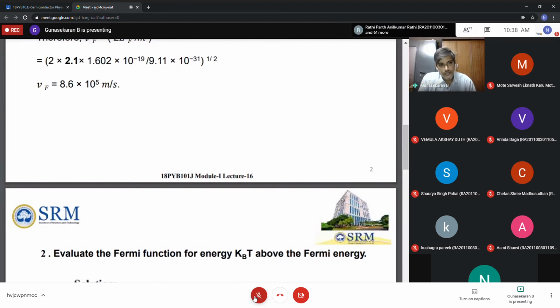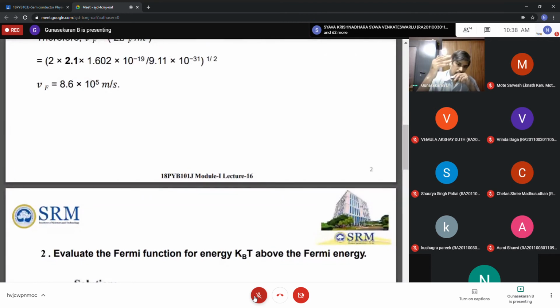What is the meaning of energy KBT above the Fermi energy? Anyone? What does above mean? Conduction band? No, not conduction band here.